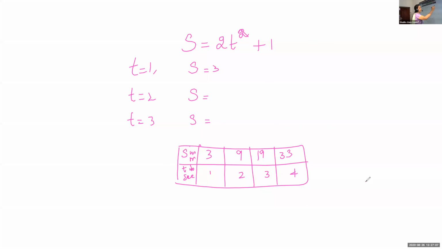Suppose I define y is equal to x square plus 1. Here, y is a function which depends on the variable x. As x is changing, there will be a corresponding change in y.